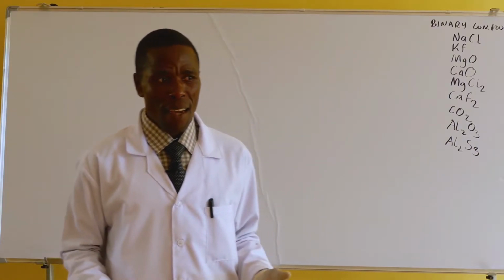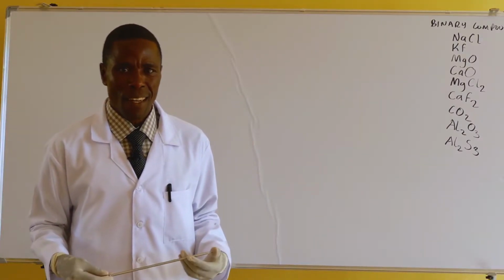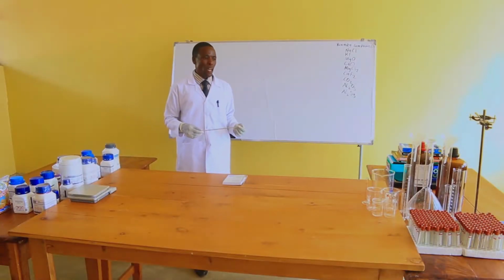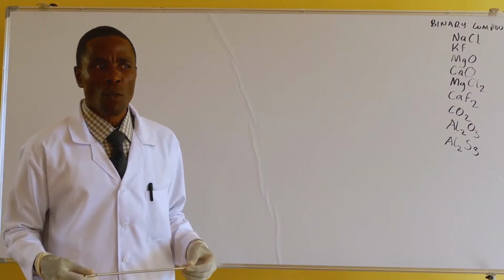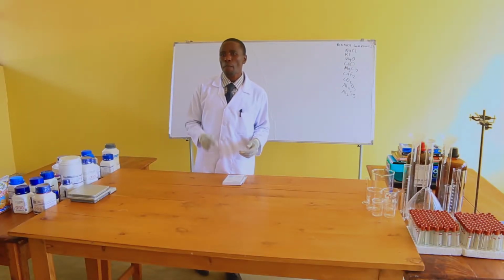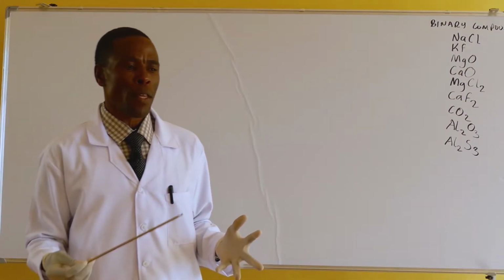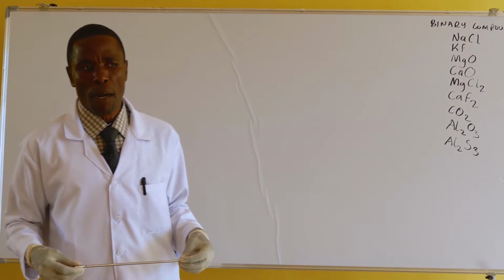Then somebody may move to volumetric analysis. Today, we will start from the first part, molecular formula, on how one atom combines with another atom in the formation of a compound.